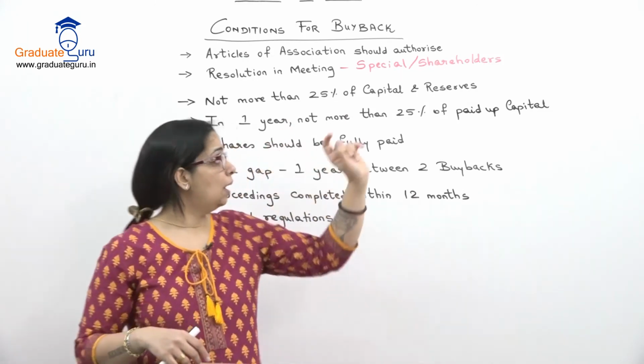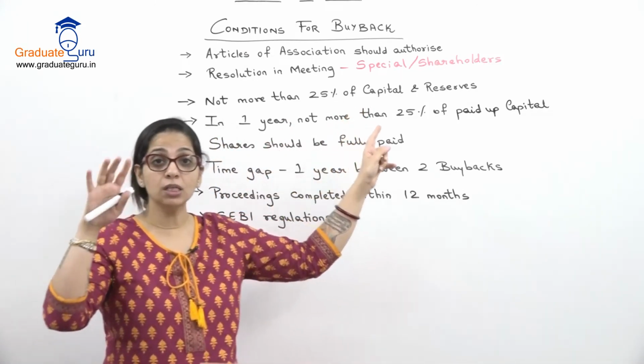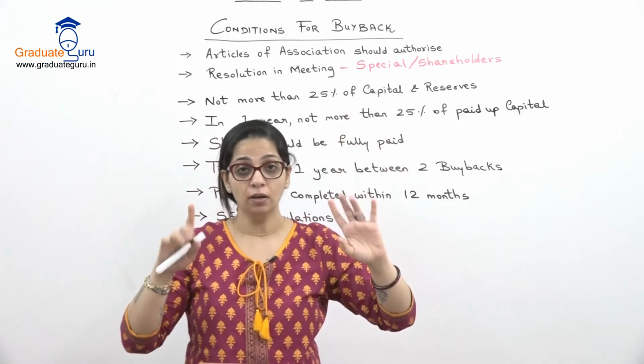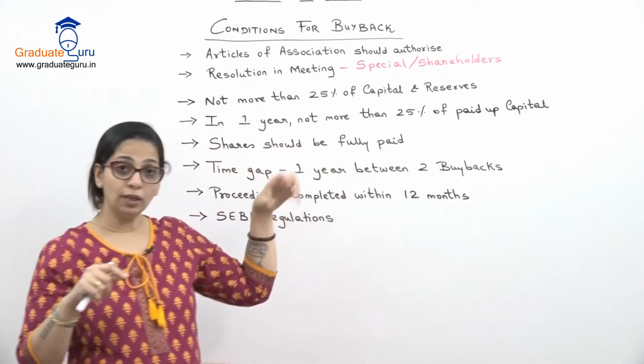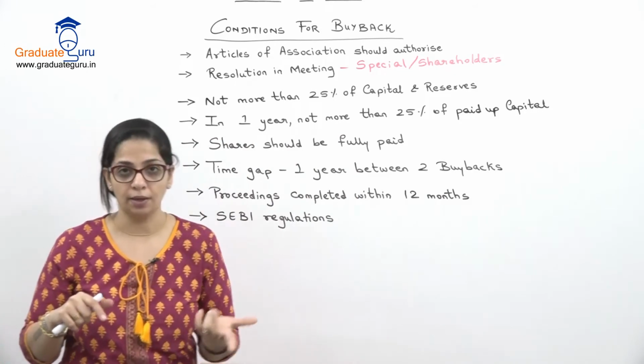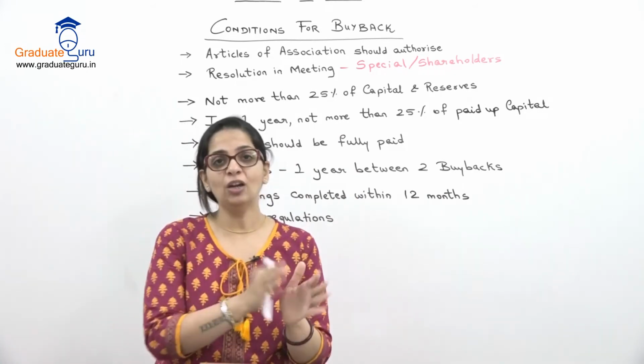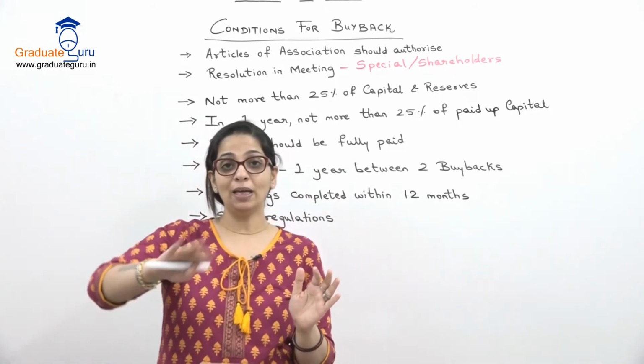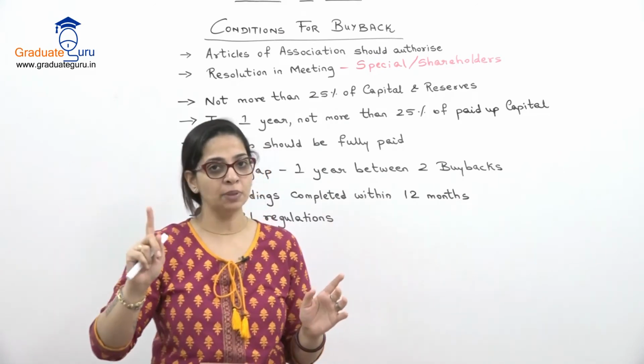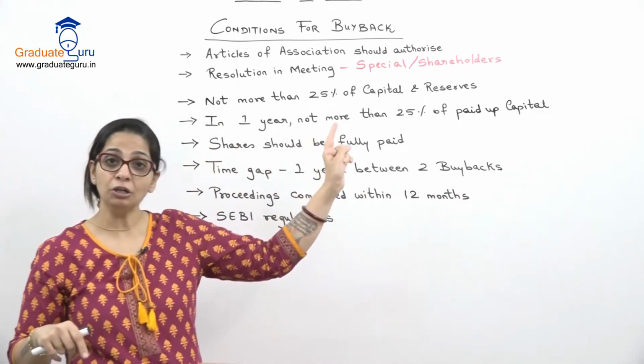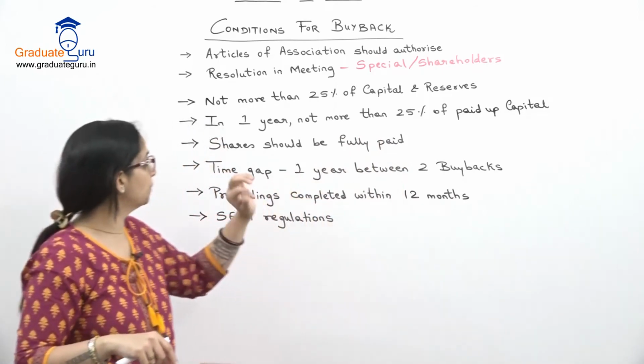Total capital plus जो भी हमारे reserves, जो available reserves है वो. So उसका total करके उसका 25%. उसके नीचे ही होना चाहिए buyback. It cannot be more than 25% of capital and reserve. So that is another condition.